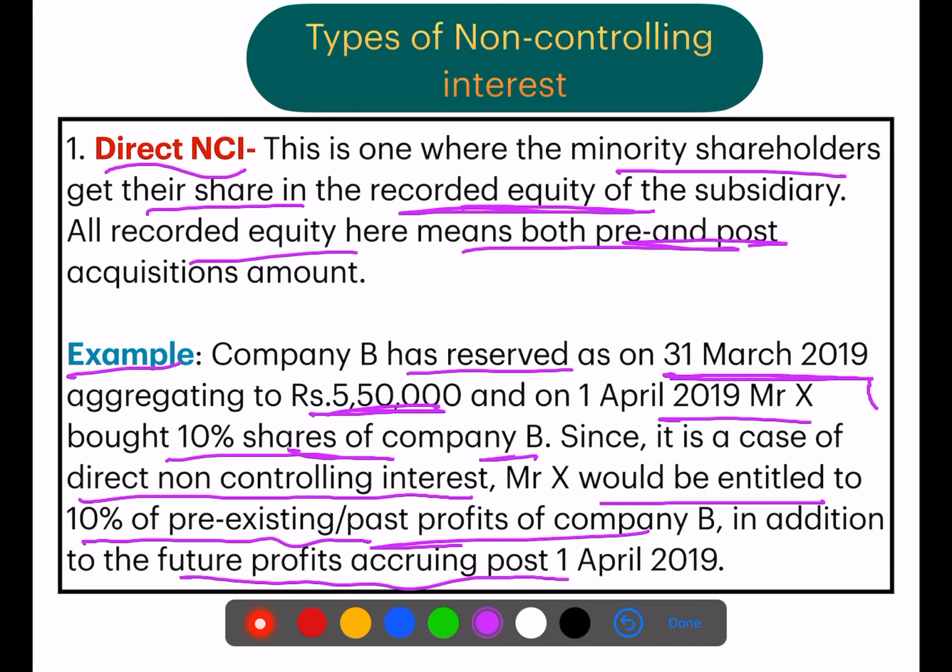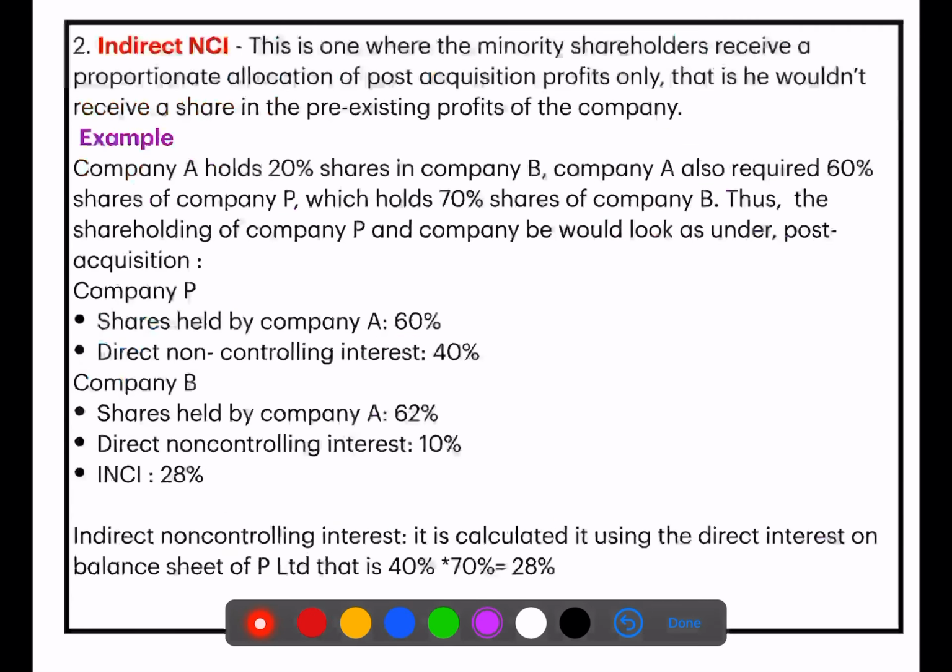Now next we have indirect NCI. It is one where the minority shareholders receive a proportionate allocation of post acquisition profits only. So they will receive only the post acquisition, not pre acquisition profits. That is, he wouldn't receive a share in the pre-existing profits of the company. Now look at the example.